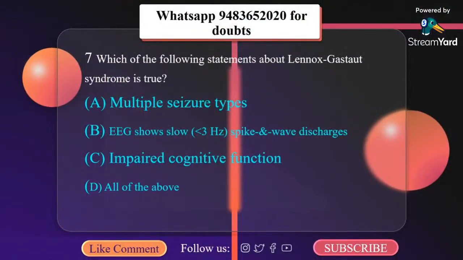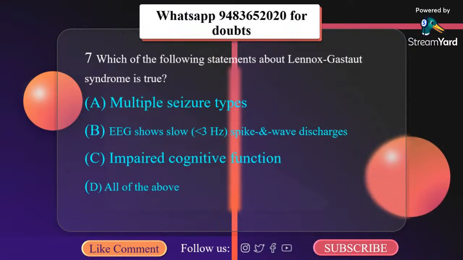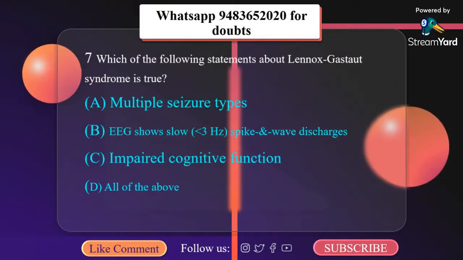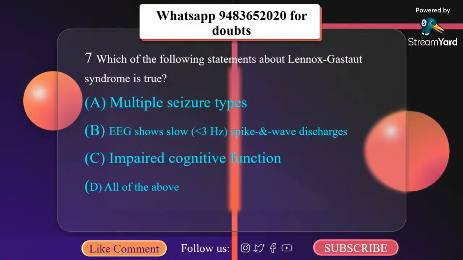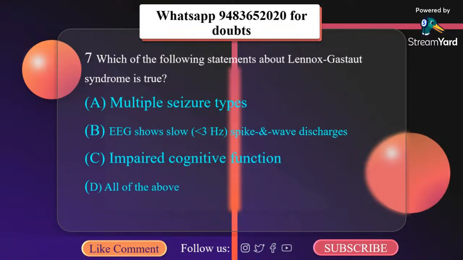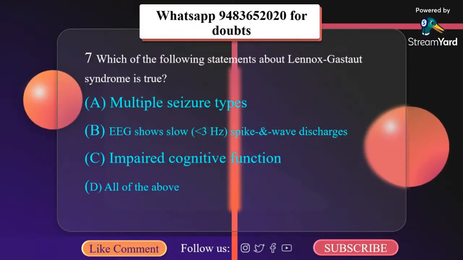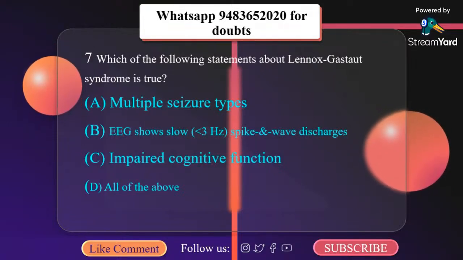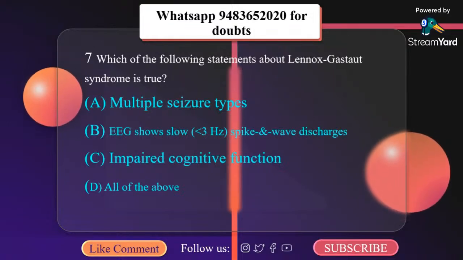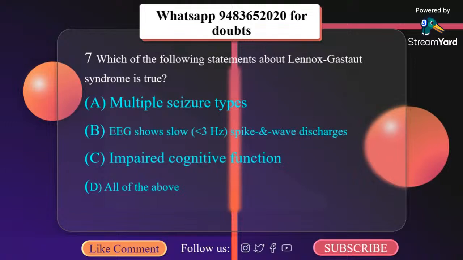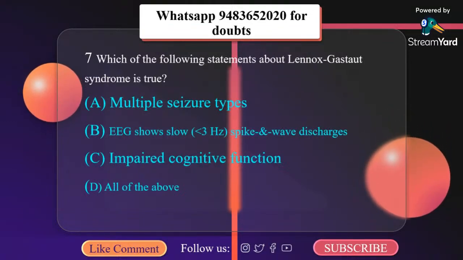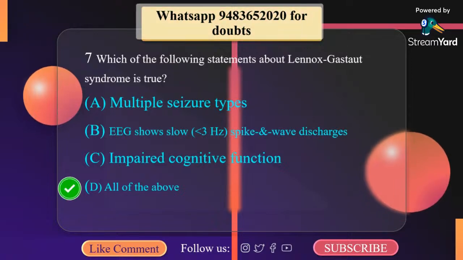Which of the following statements about Lennox-Gastaut syndrome is true? A. Multiple seizure types, B. EEG shows slow, that is less than 3 Hz spike and wave discharge, C. Impaired cognitive function, D. All of the above. Now, what happens in Lennox-Gastaut syndrome? It includes multiple seizure types, slow spike and wave discharge, and impaired cognitive function. So the correct option here is D, all of them.